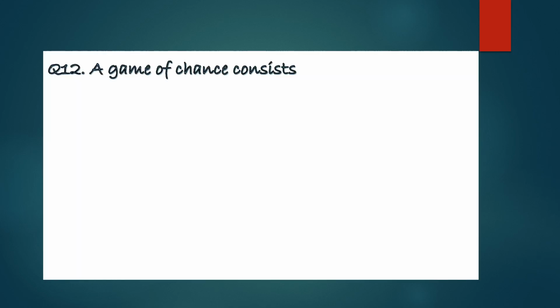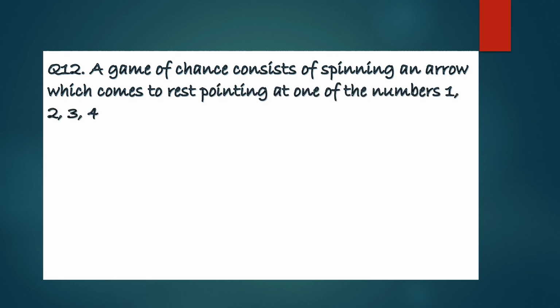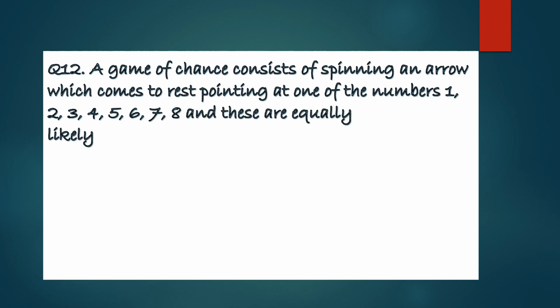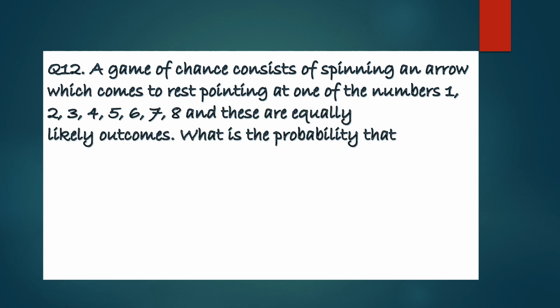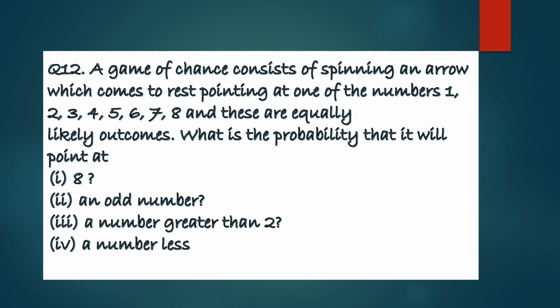Now question number 12. A game of chance consists of spinning an arrow which comes to rest pointing at one of the numbers 1, 2, 3, 4, 5, 6, 7, 8 and these are equally likely outcomes. What is the probability that it will point at 8, an odd number, a number greater than 2, a number less than 9.